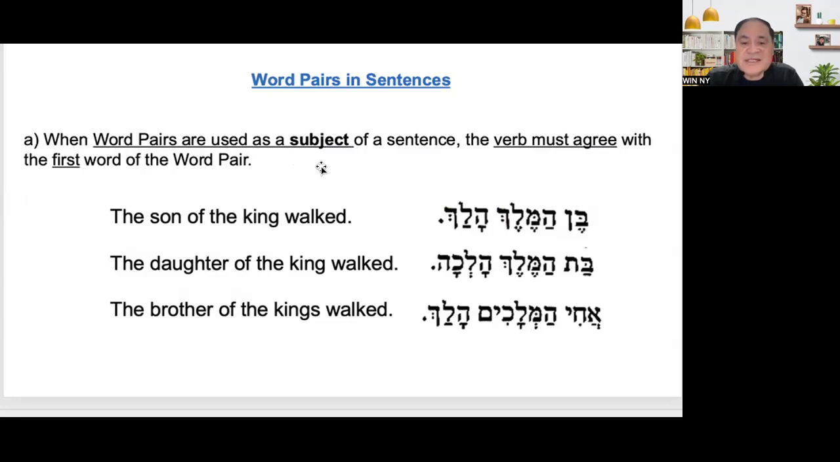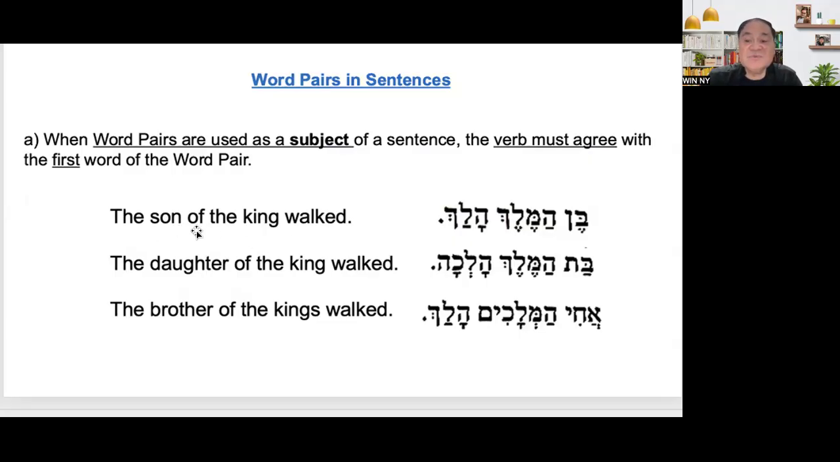When a word pair is used as a subject of a sentence, the verb must agree with the first word of the word pair. So you have to check the first word of the word pair because it tells you whether it is first person, second person, third person, singular or plural, feminine or masculine. Like the son. Remember the son, but of the king. So the subject here is the son, and then this son is being described as the son of the king.